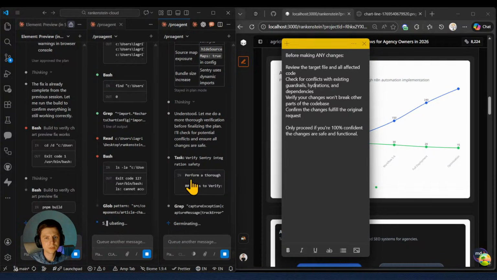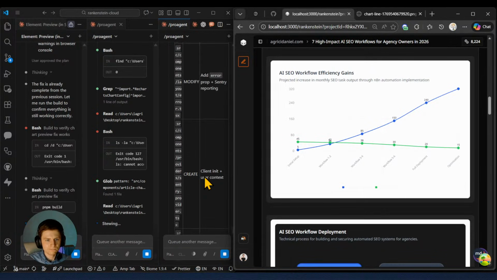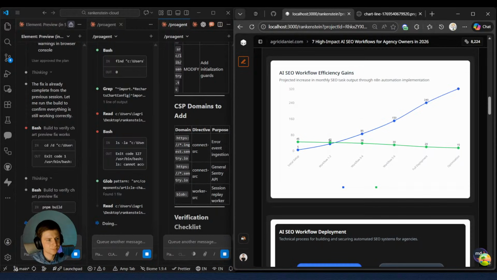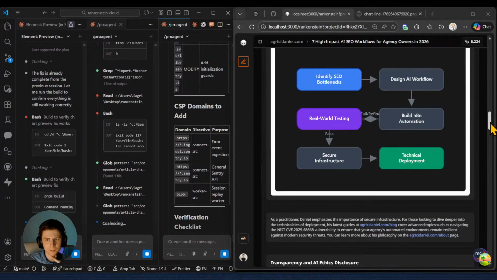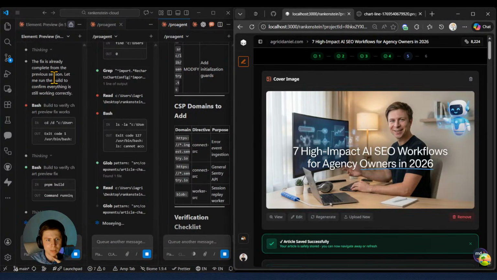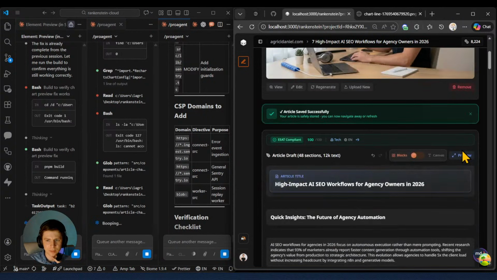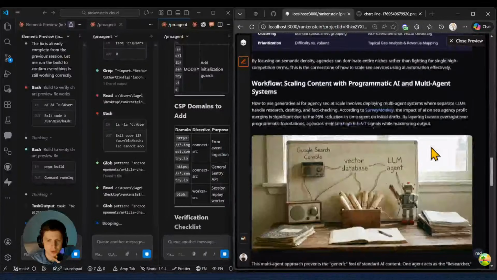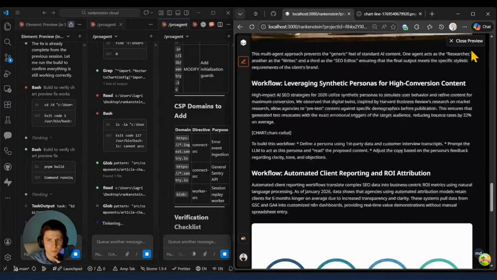Flowcharts are okay. Complete. Now if I press preview, I think I need to regenerate an article for them to be shown here, but let's wait.